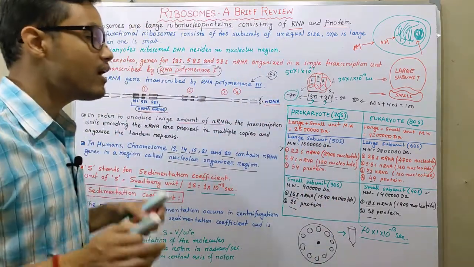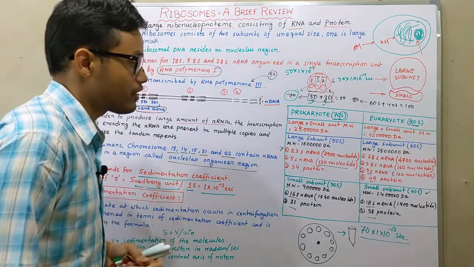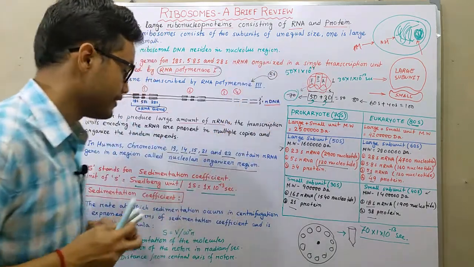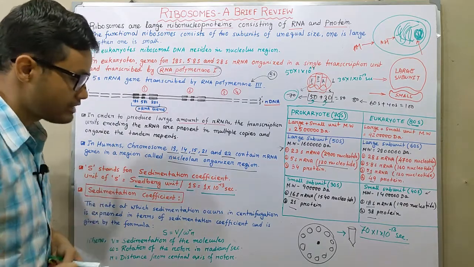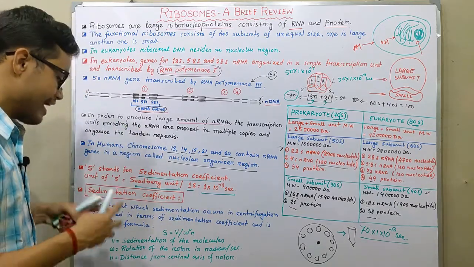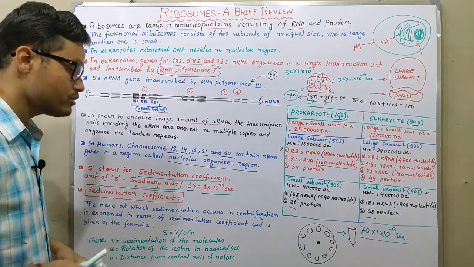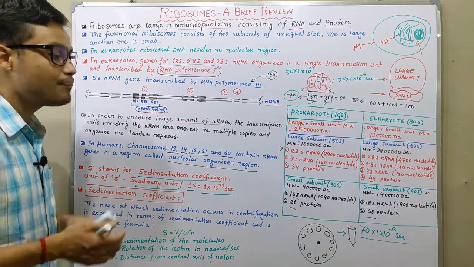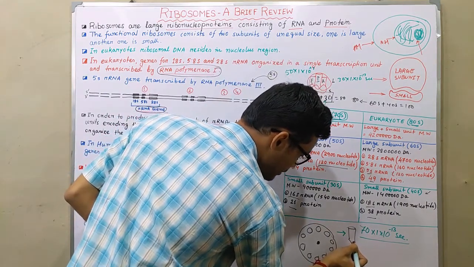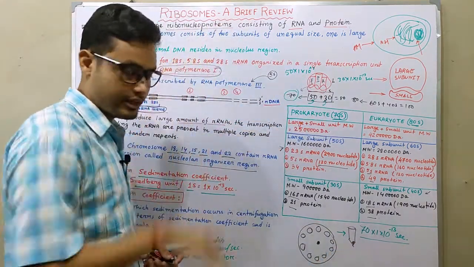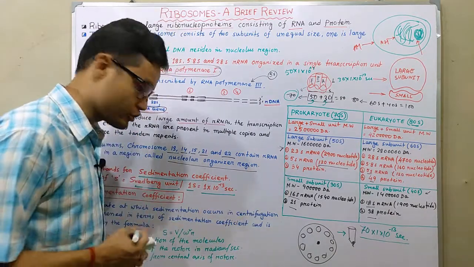So what is the sedimentation coefficient? It is the rate at which sedimentation occurs in centrifugation. That means when a particular molecule or cellular organelle precipitates at the bottom of the centrifuge tube, it is expressed as the sedimentation coefficient.